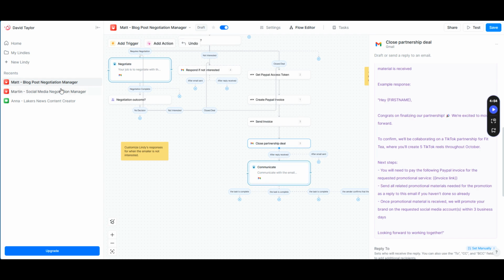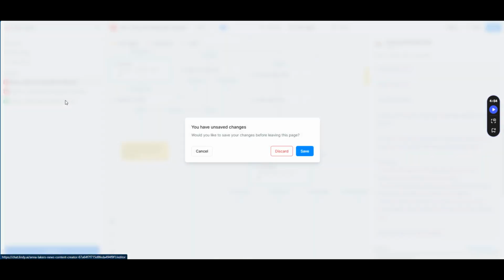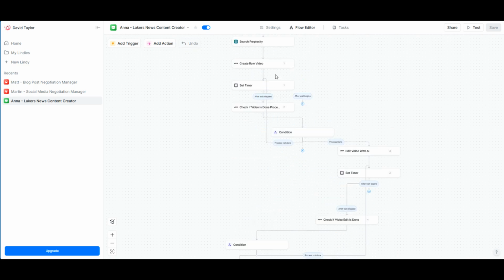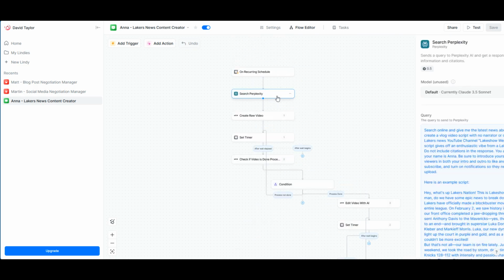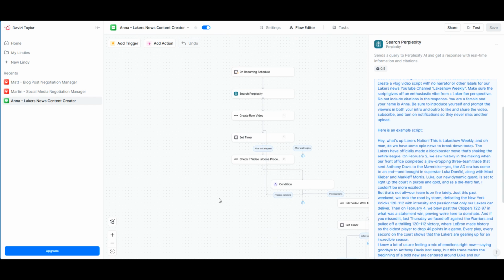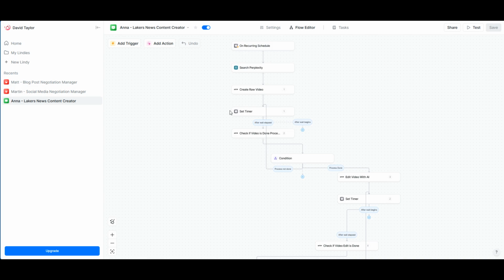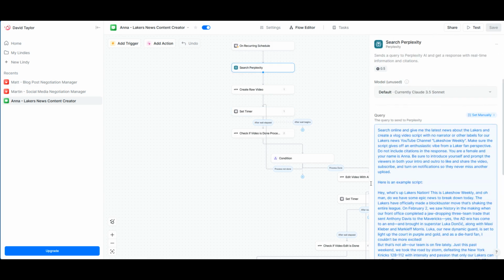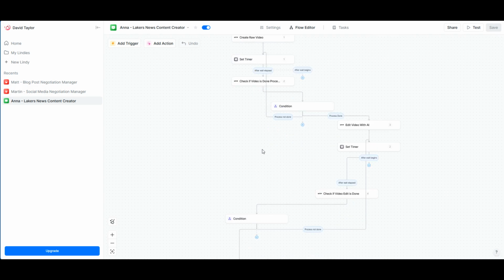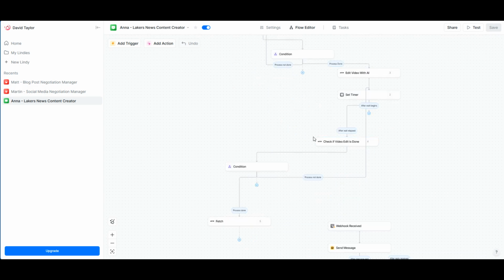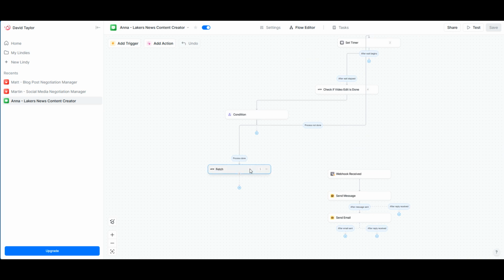This is really cool. And as you can see, I have 3 different Lindys right here. I have a Lakers news content creator right here. What this does is it will search up news online, and then it will use the Creatify API. So as you can see, I'm doing a whole bunch of API calls right here. We'll search up news about the Lakers, use a Creatify API to make a video, do an AI edit to the video, then once that's done, you send that to Make.